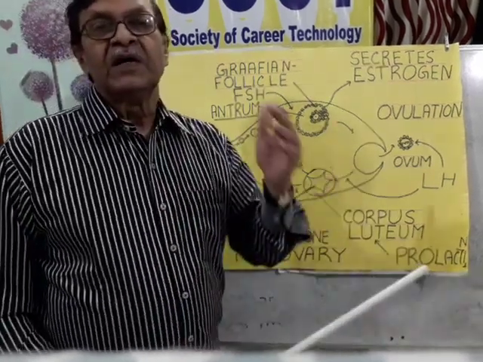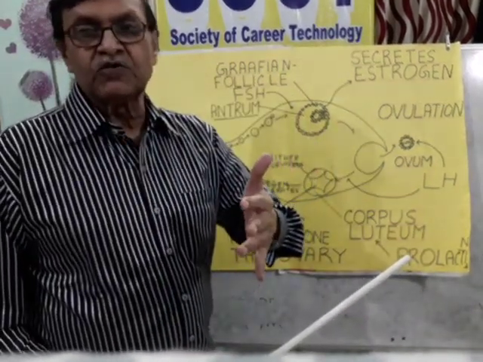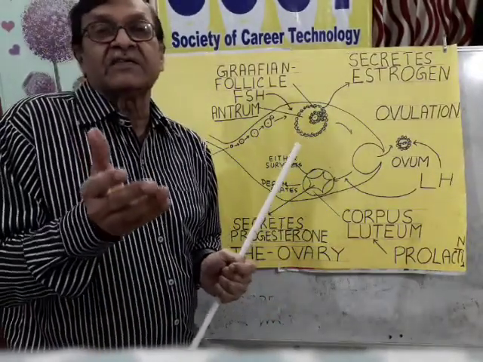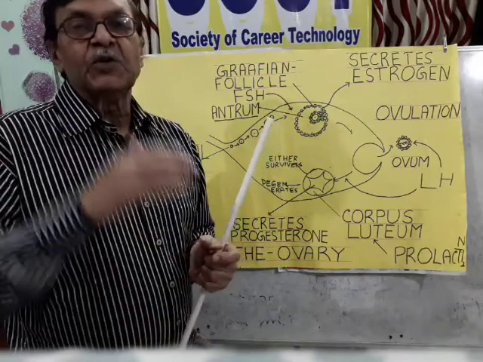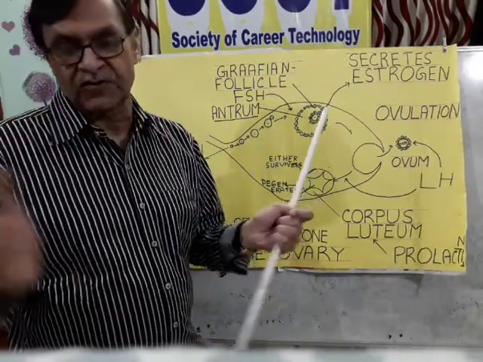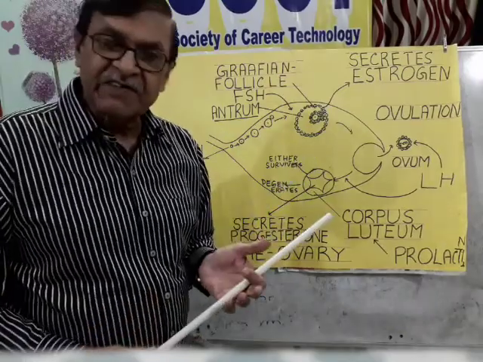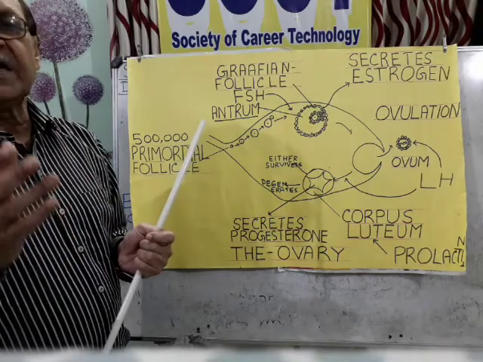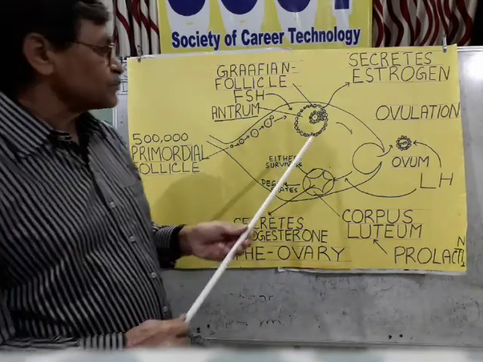Again, second meiotic division continues, prophase, metaphase, but at metaphase the development is stopped because the pole making centriole is lost. Further development of this will take place only at the time of fertilization.